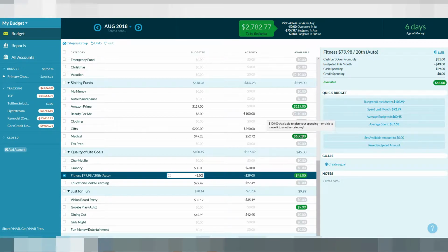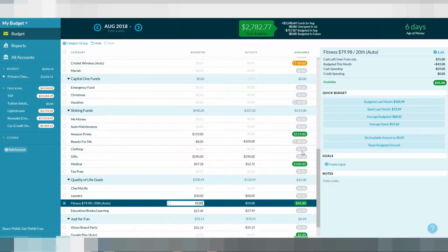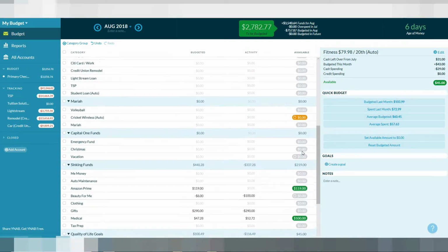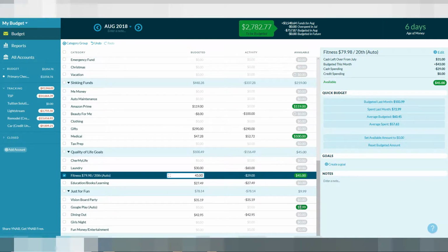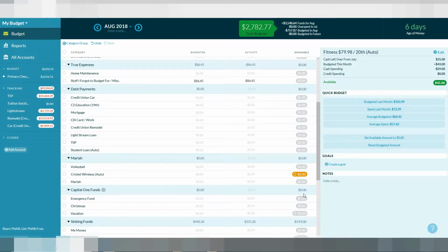Also, this medical bill is going to be paid. That was from some flexible spending money that came in, but I'm waiting for the bill to come in. Also, Google Play has not been coming out, but I budgeted that from the previous. So that's why I like You Need a Budget, because once I put it in here, especially things that are like automatic payments, it'll sit here in green until I get to actually paid and I actually add the transaction in.